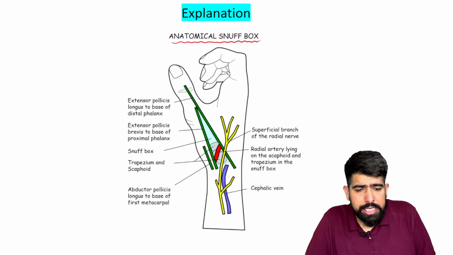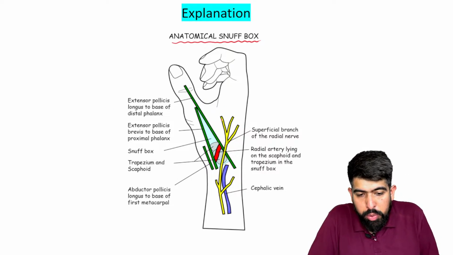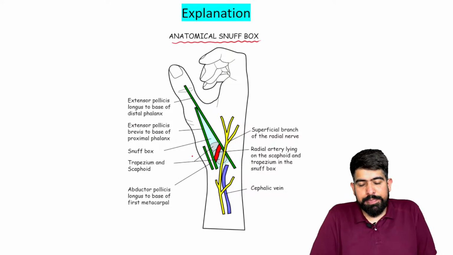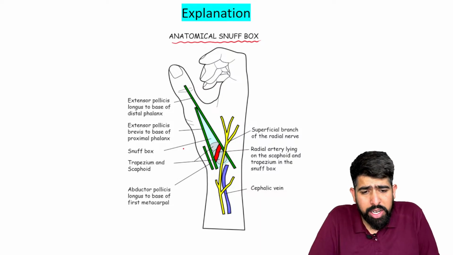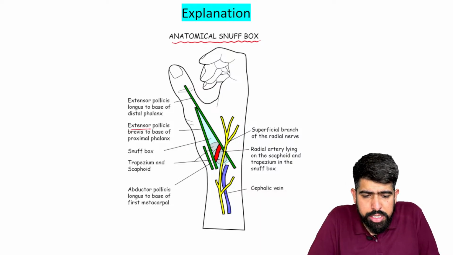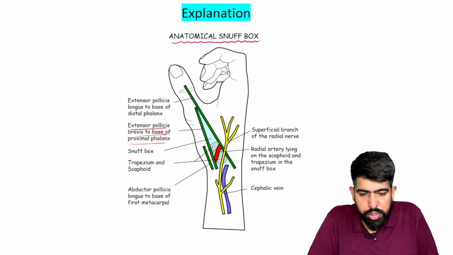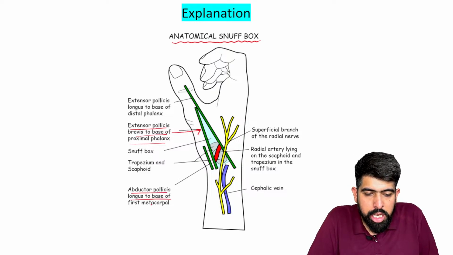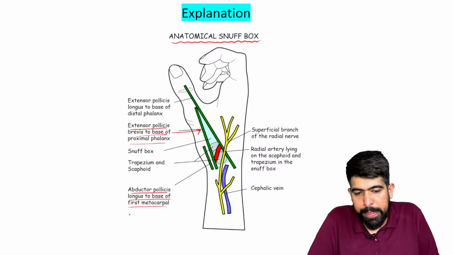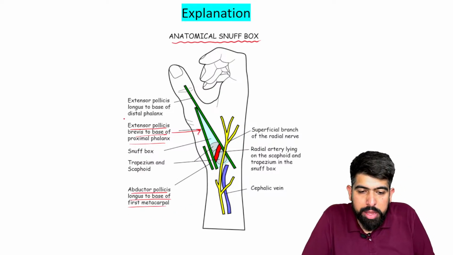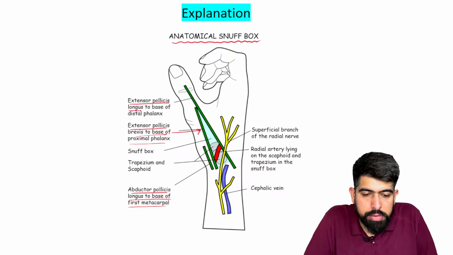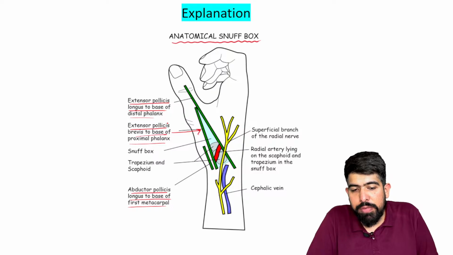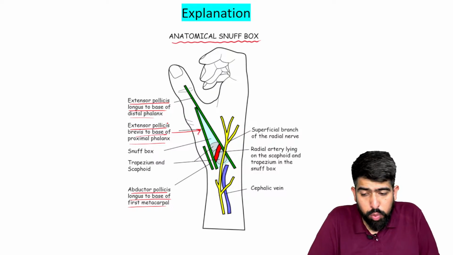If we're talking about the boundaries, there are tendons which make these boundaries. On the lateral side, we see the extensor pollicis brevis at the base of the proximal phalanx, which is the first, and the second is the abductor pollicis longus at the base of the first metacarpal. On the medial side, we have the extensor pollicis longus at the base of the distal phalanx.